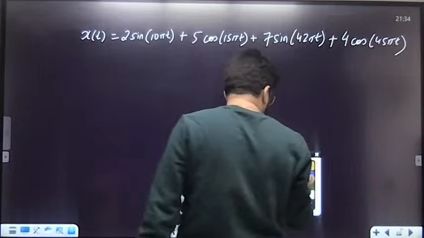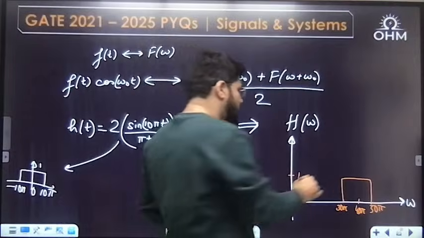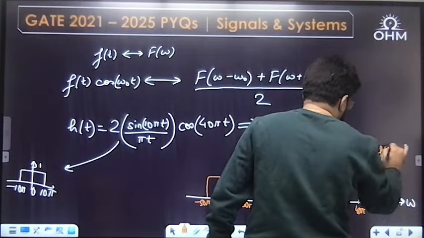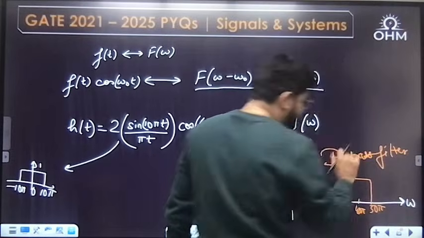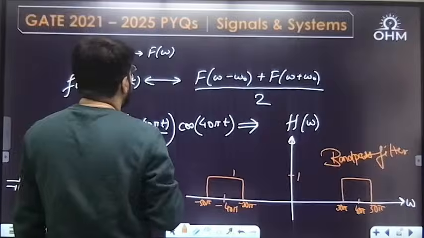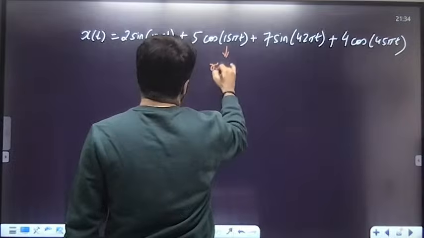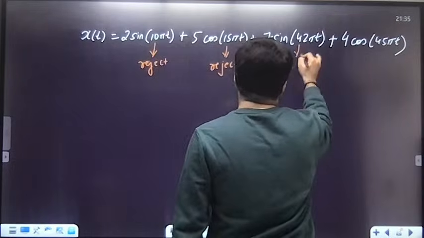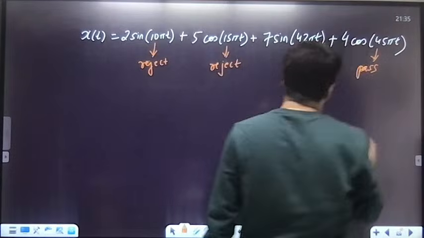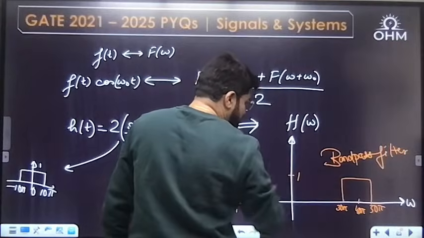Now our filter is not like a low pass filter, it is a band pass filter, which will pass the band of frequency from 30π to 50π. Any frequency outside the band will be rejected. This frequency, 10π, reject. 15π, reject. 42π, pass. 45π, pass. Any frequency from 30π to 50π will be passed, with gain 1.